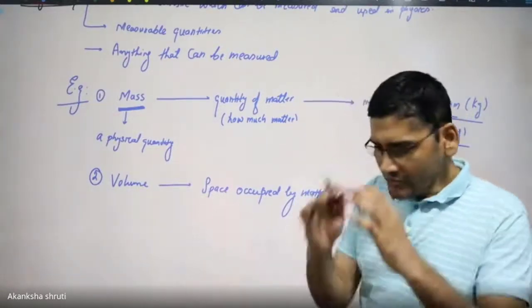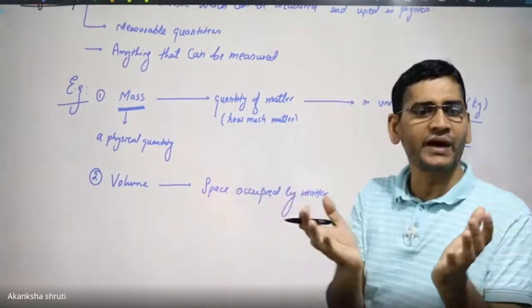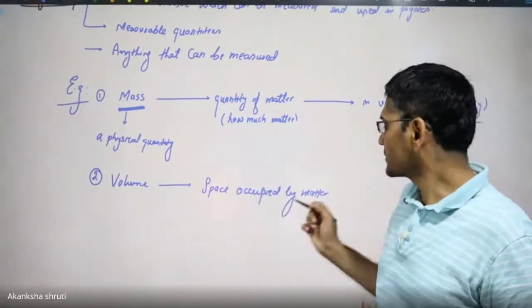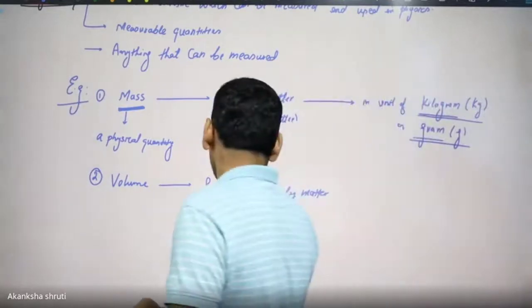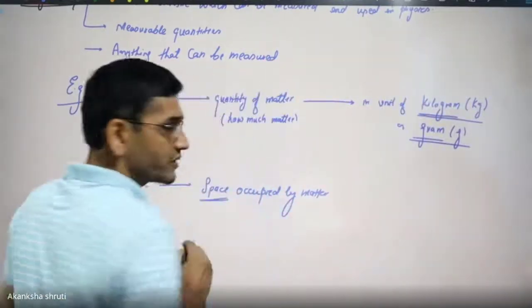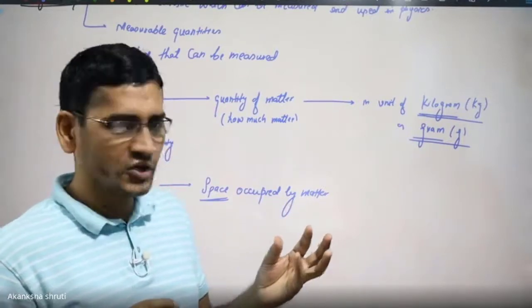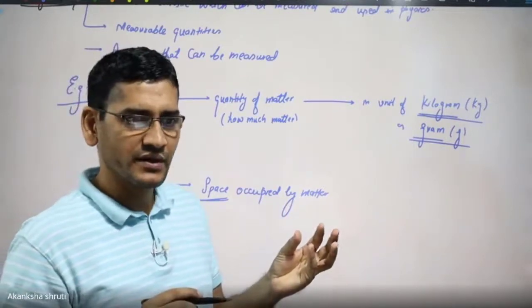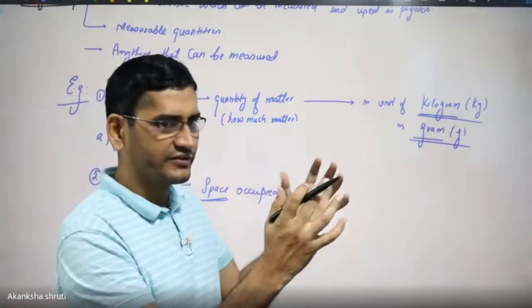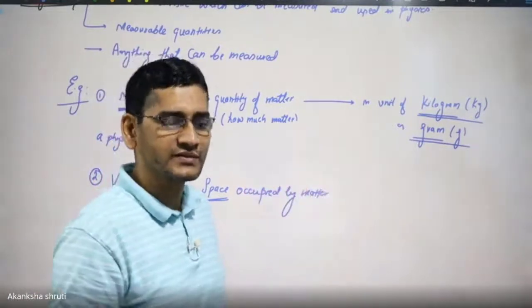Means how much space it is occupying in our surroundings, that is called the volume. So for the shrunken balloon, the volume is very less. But when it gets filled with air, the volume increases.